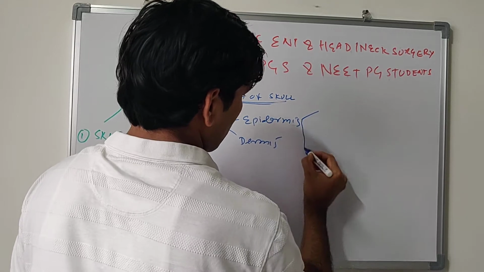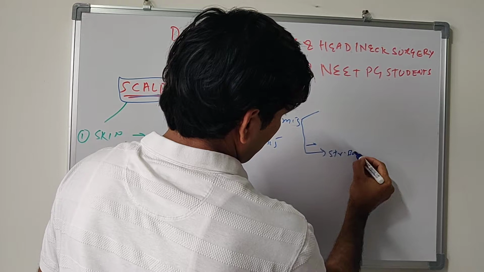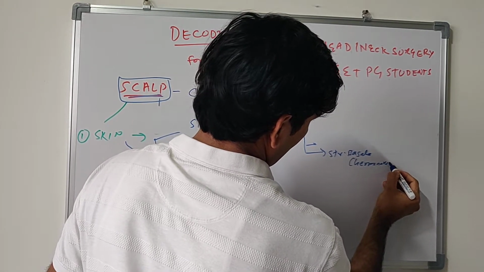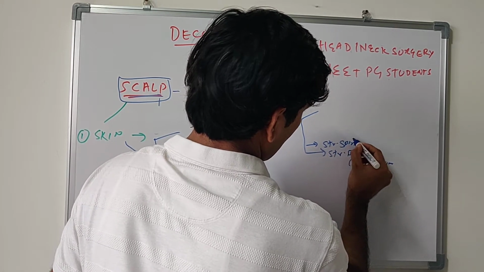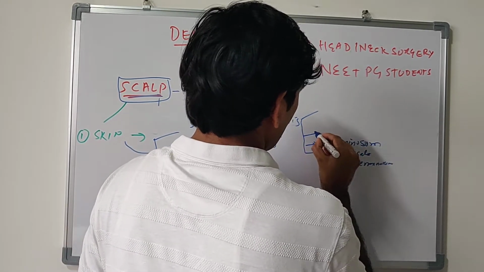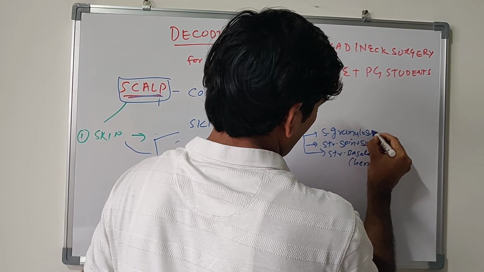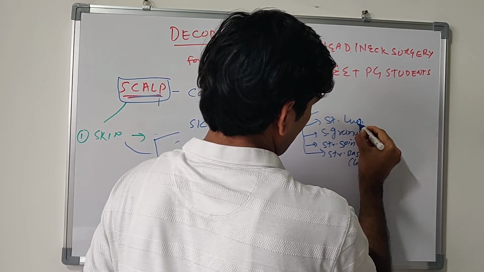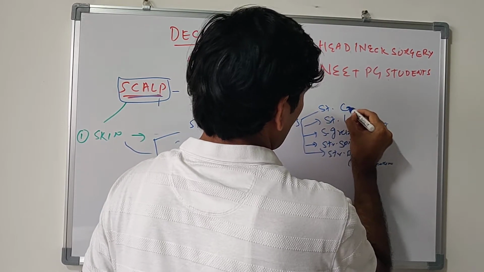This epidermis has 5 layers: stratum basale or germinatum, stratum spinosum, stratum granulosum, stratum lucidum, and stratum corneum.